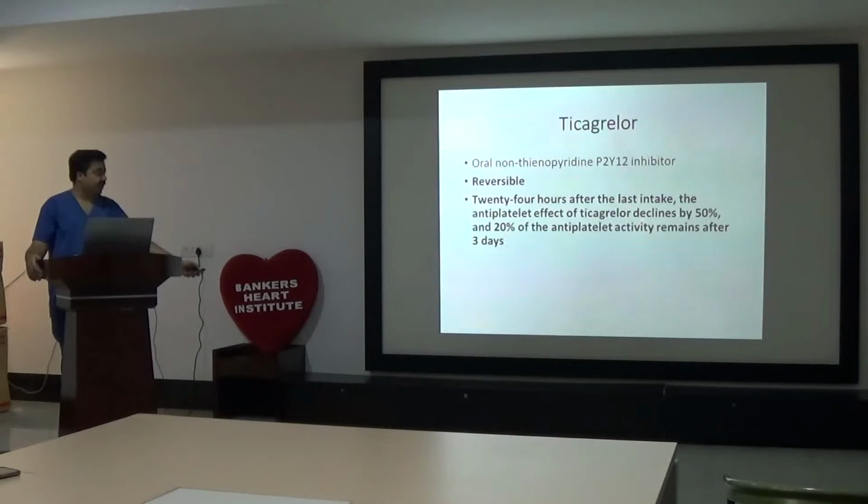24 hours after the last intake of ticagrelor, the antiplatelet effect declines by 50%. So in case of emergency surgery, yes, we can go with 50% antiplatelet effect, and 20% of activity remains after 3 days. So safely we can stop 3 days before the surgery.